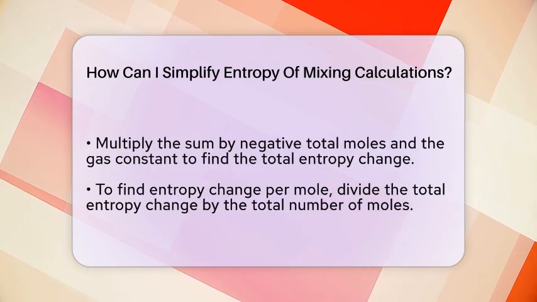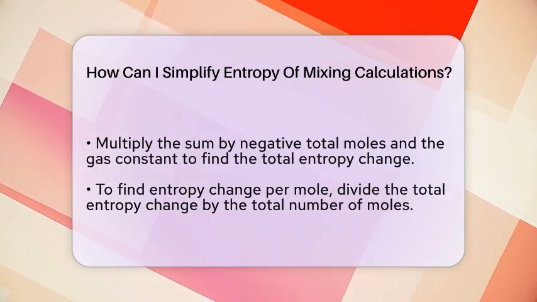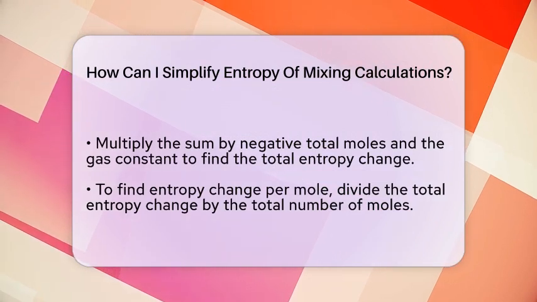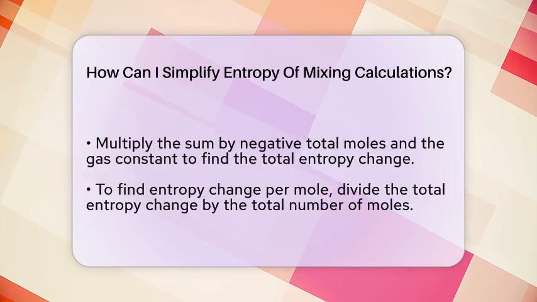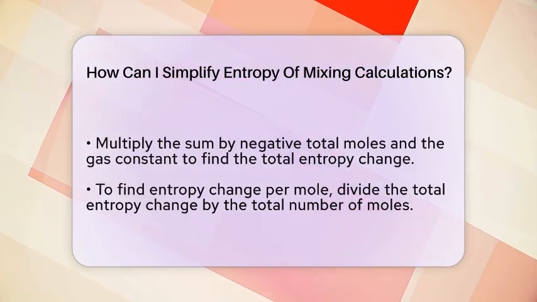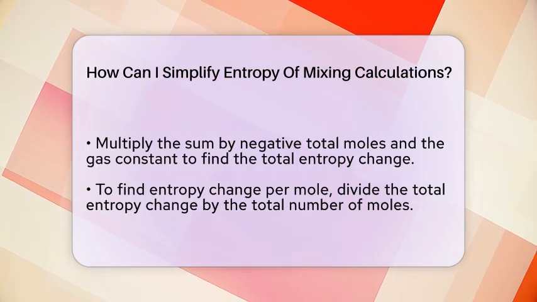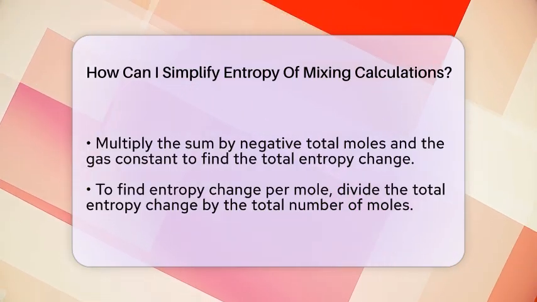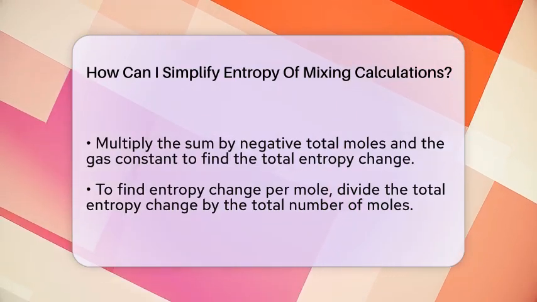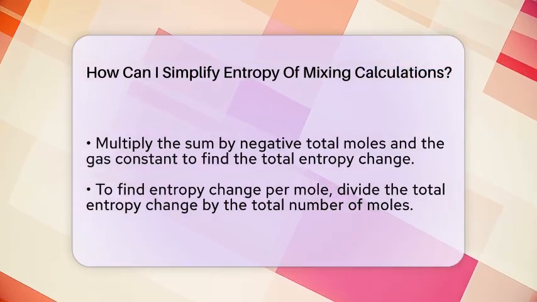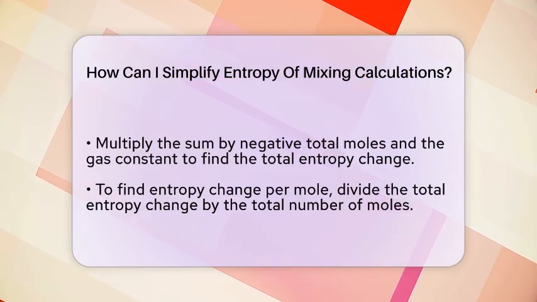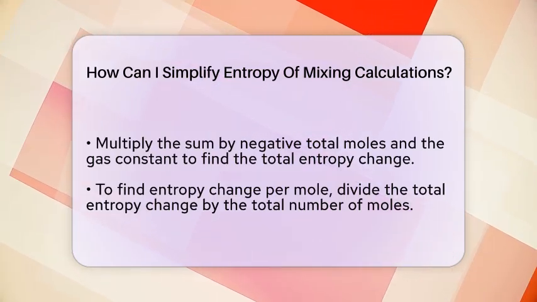ratios. To do the calculation, multiply each mole fraction by its natural log, then add all these values together. After that, multiply the sum by negative the total number of moles and the gas constant. This gives you the total entropy change due to mixing. If you want the entropy change per mole, just divide the total by the total number of moles. This method works well for mixtures of any number of components, as long as they behave ideally.